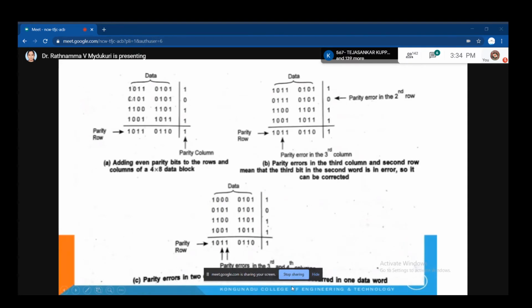You are sending this block of data, right? Now come for this entire column here. Just now we first treated the rows. Now come for this first column. 1, 2, 3. How many ones are there in this column? 3 ones. But it is even parity, so I will add a 1 in the row, which makes it 4 ones, which is even parity. Is it clear?